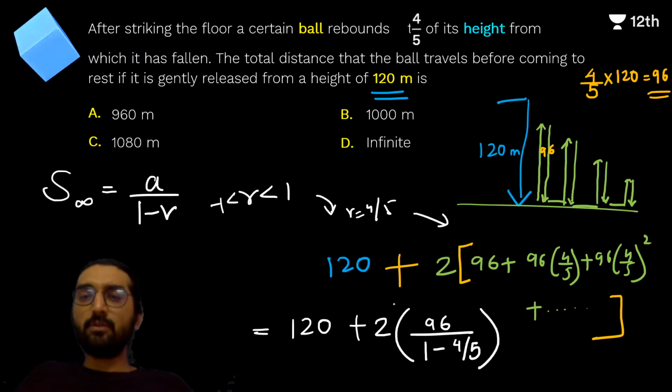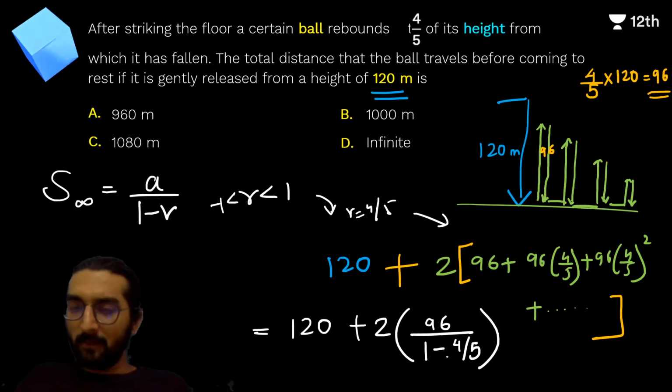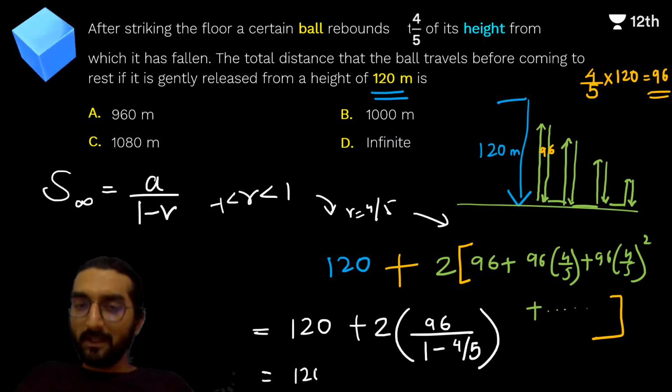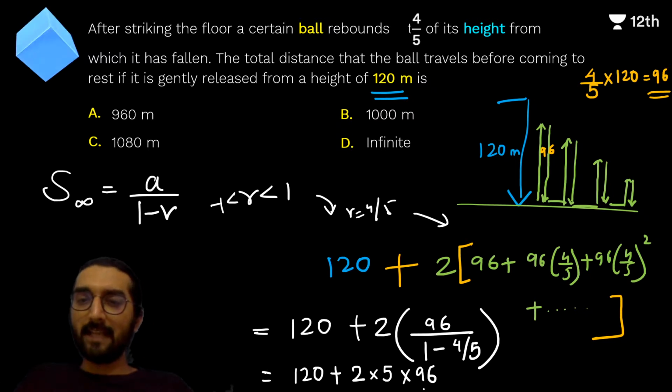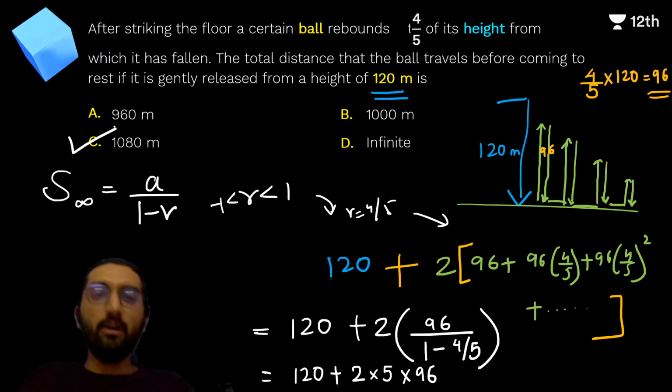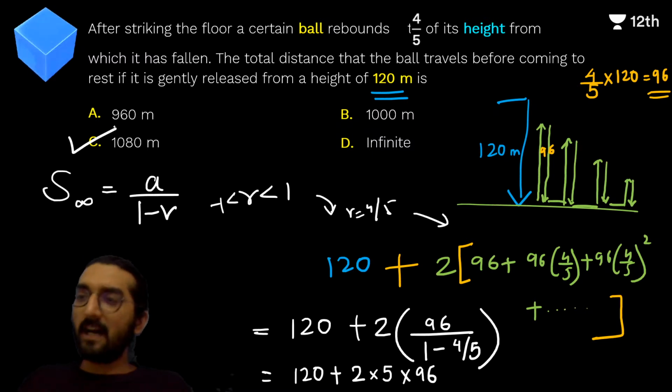ठीक है. अब इस चीज को अगर आप सॉल्व करोगे, डिनोमिनेटर में 1/5 आएगा, 1/5 ऊपर जाएगा और वो 5 बन जाएगा. 96 into 5, 5 into 2 is 10 and 10 into 96 is 960, right? 960 plus 120 gives you 1080. Hence option C is our correct answer.